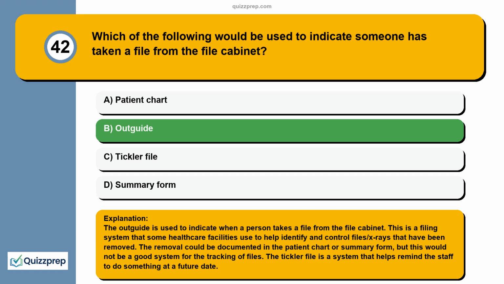The removal could be documented in the patient chart or summary form, but this would not be a good system for the tracking of files. The tickler file is a system that helps remind the staff to do something at a future date.